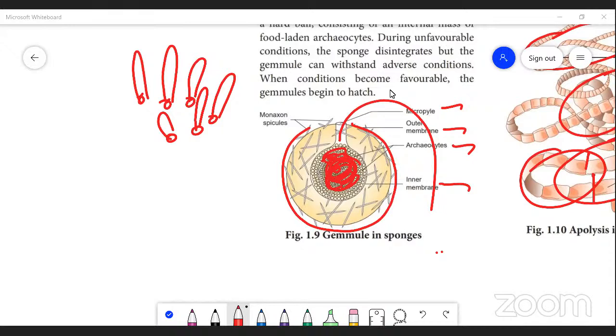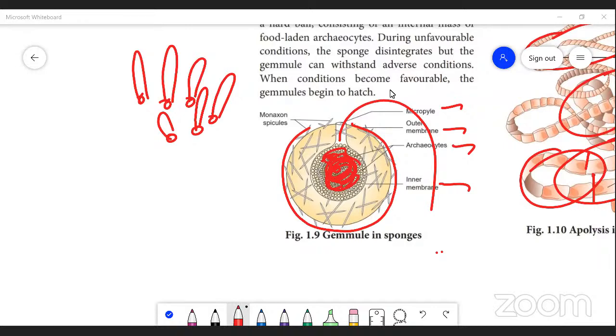The immature segments are present in the anterior part of the body. Completely mature proglottids, a single proglottid or a group of proglottids, cut off from the parental body. That process is called apolysis.